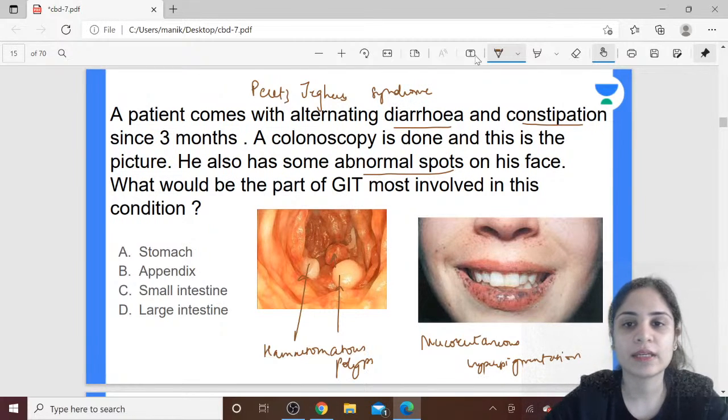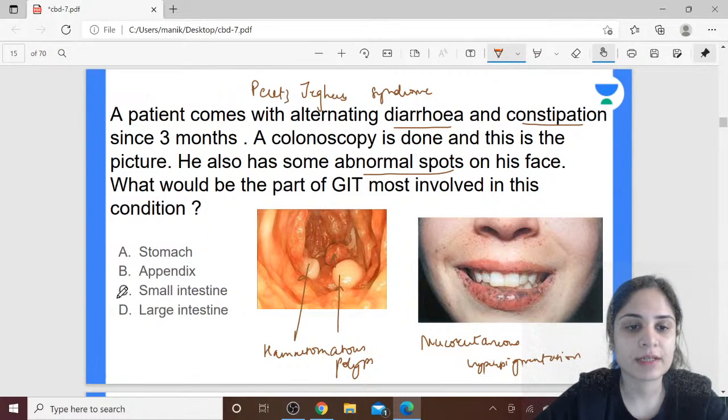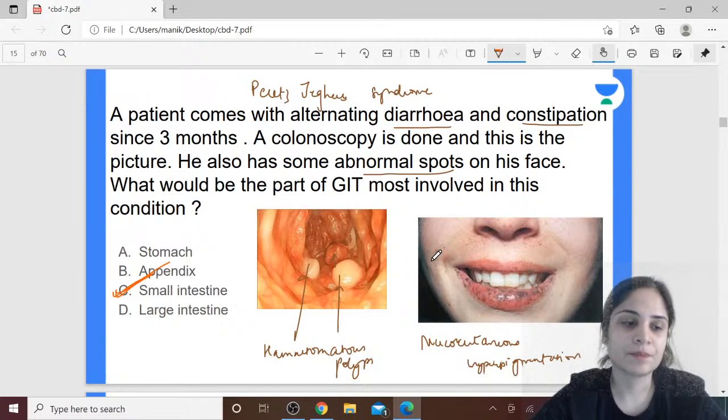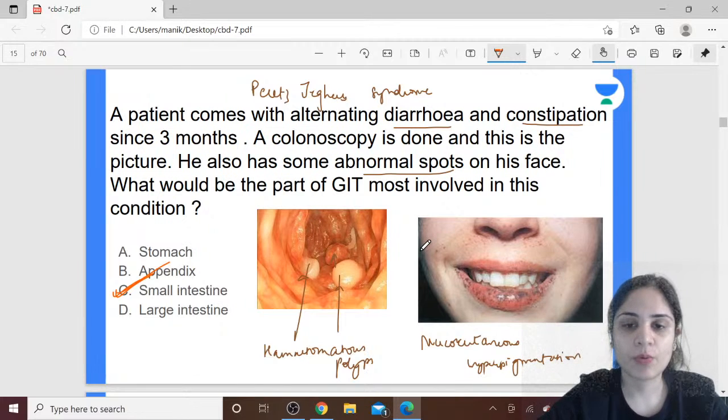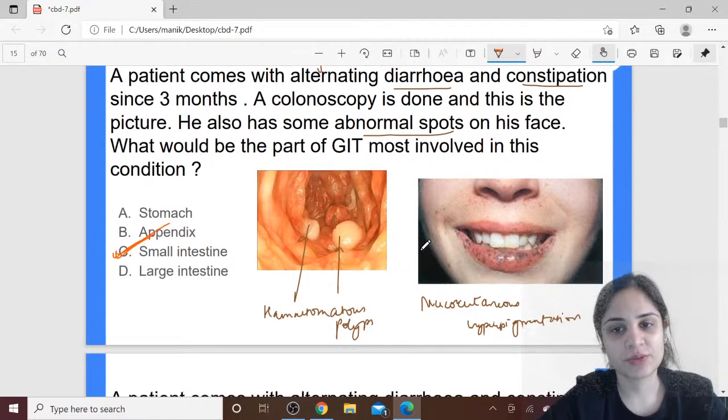So Giri, Chaitanya and Mulai have answered correctly that in Peutz-Jeghers syndrome, the part that is affected is the small intestine. Whenever you revise GIT, everyone is going to know that this is Peutz-Jeghers because of the very characteristic mucocutaneous hyperpigmentation, but you have to remember which part exactly is affected. Is it small intestine, large intestine, stomach, appendix? You should know exactly, because there's no point diagnosing the syndrome and not knowing the related information about it, which they are going to ask in the exam.